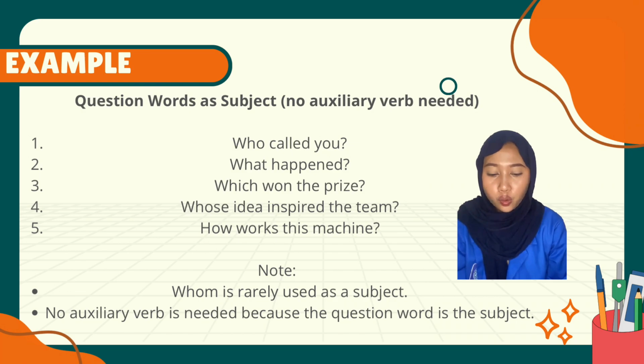1. Who called you? 2. What happened? 3. Which won the prize? 4. Whose ideas inspired the team? 5. Who works this machine? Note: whom is rarely used as a subject. No auxiliary verb is needed because the question word is the subject.